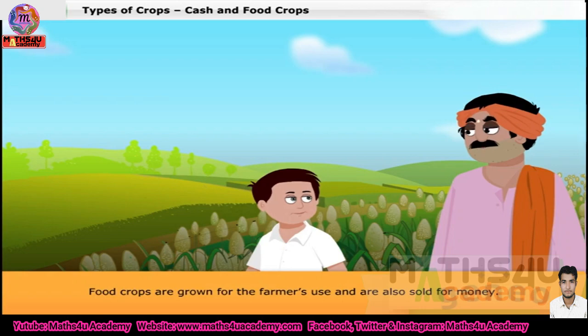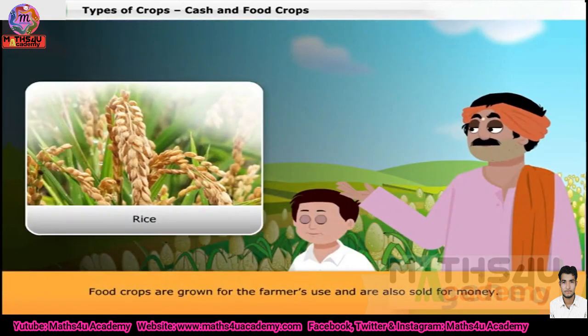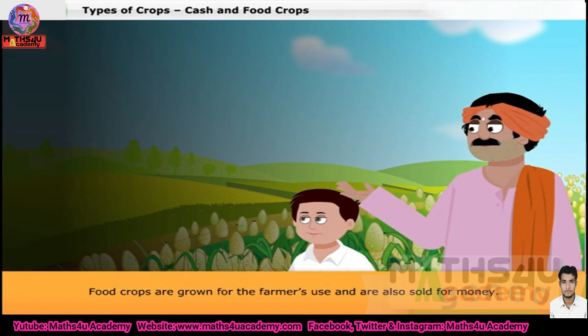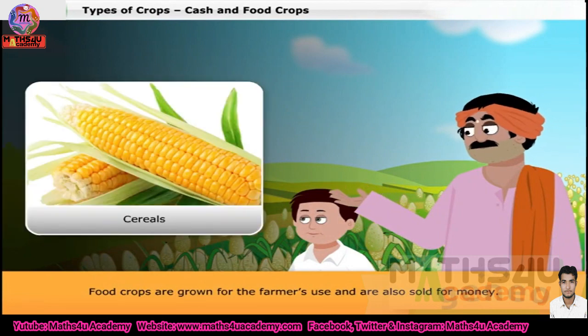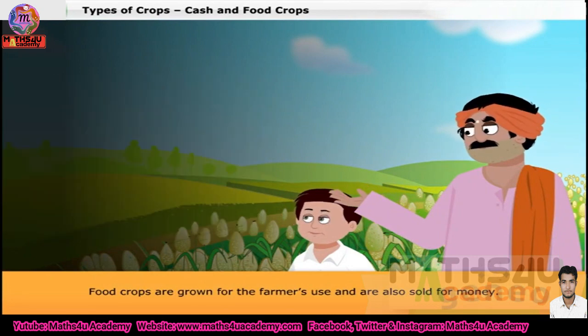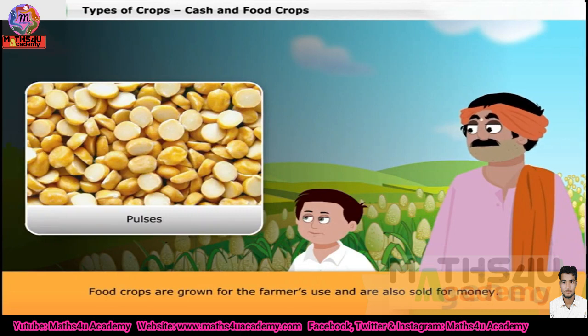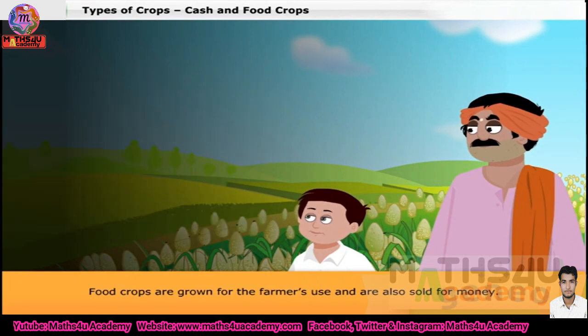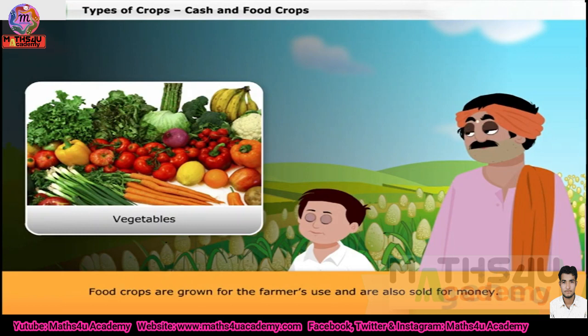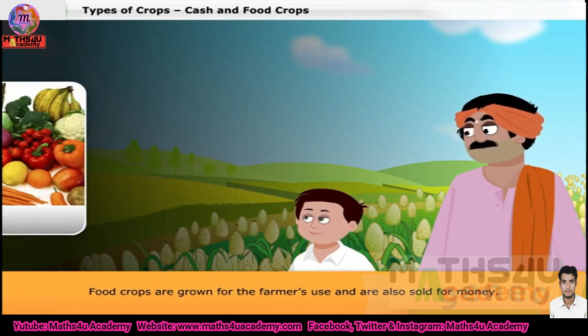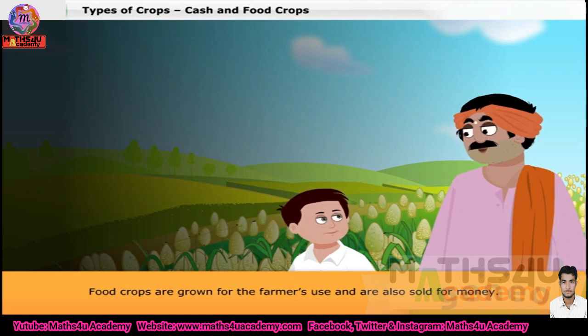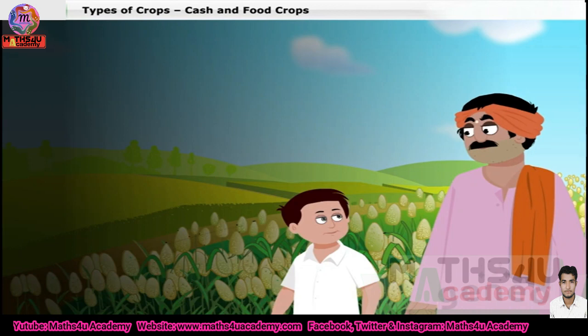The major food crops include rice, cereals, pulses, vegetables, fruits, etc. These are produced for both farmers' own use and for sale.